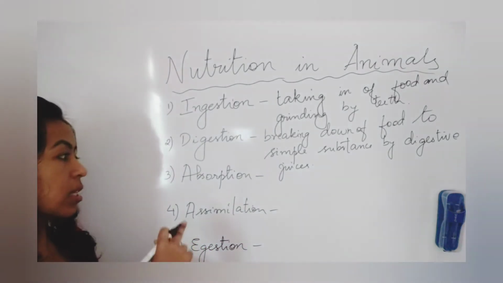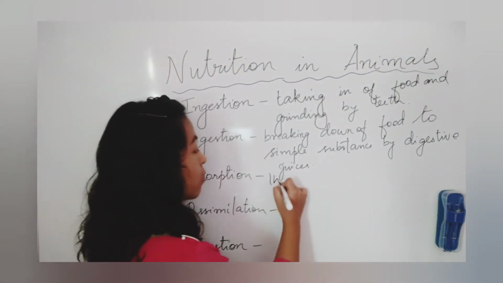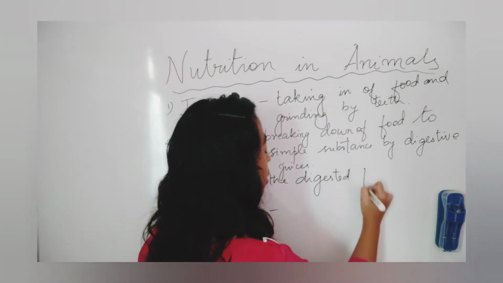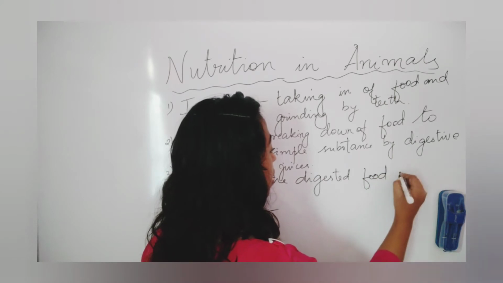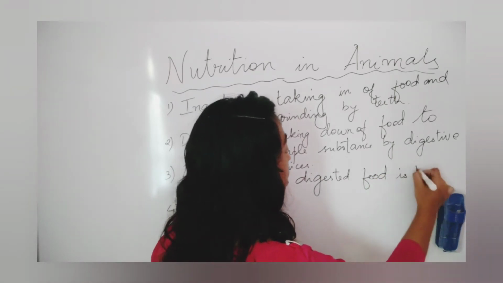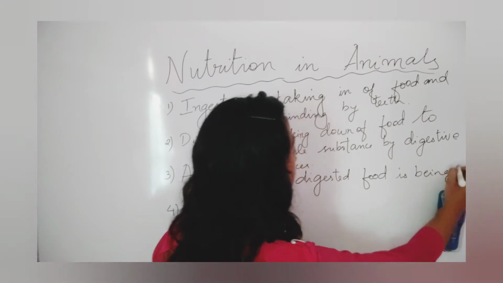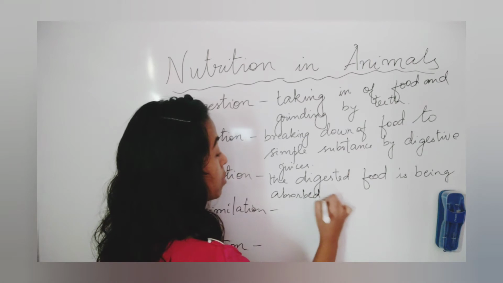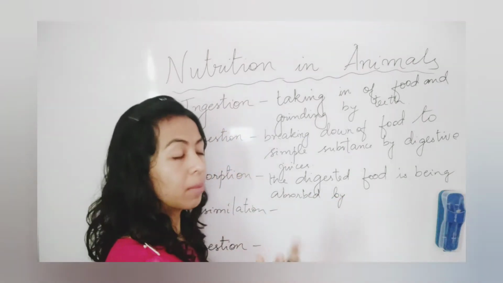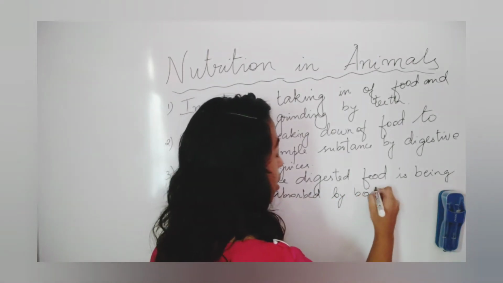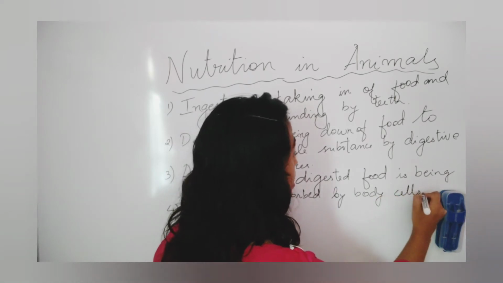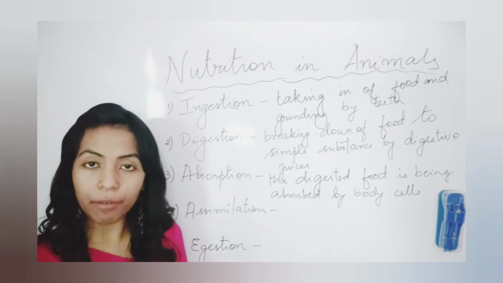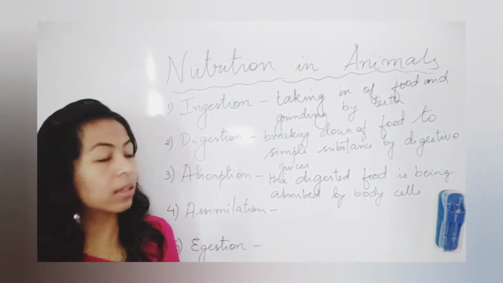So in this third step, we can say the digested food is being absorbed by the body cells. In absorption, the digested food is being absorbed by the body cells.